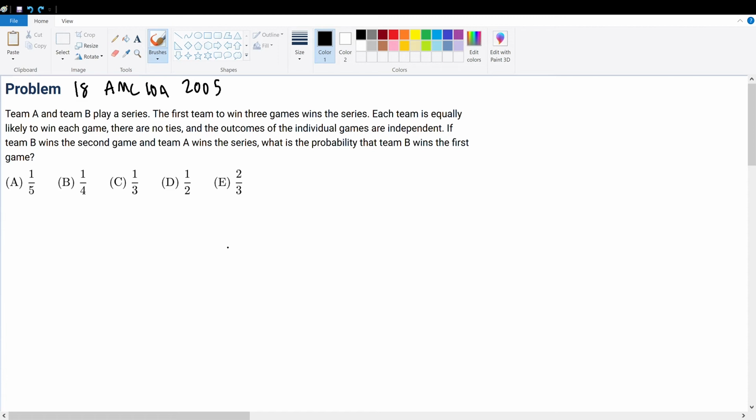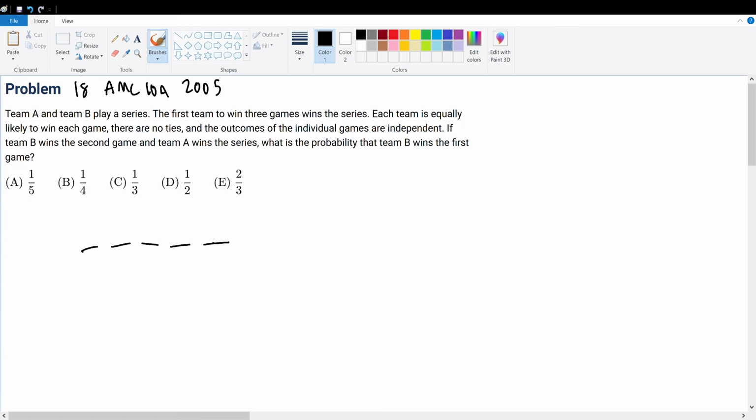the first game? So when reading these probability questions, it tells us that each individual game is independent. So therefore, we could just worry about individual casework. We do not need to apply any sort of combination or probability or possibility rather. So to do this, we can first lay out the information. Team A and team B play the series, and the first team to win 3 games wins the series. So that means that there must be at most 5 games within each series.